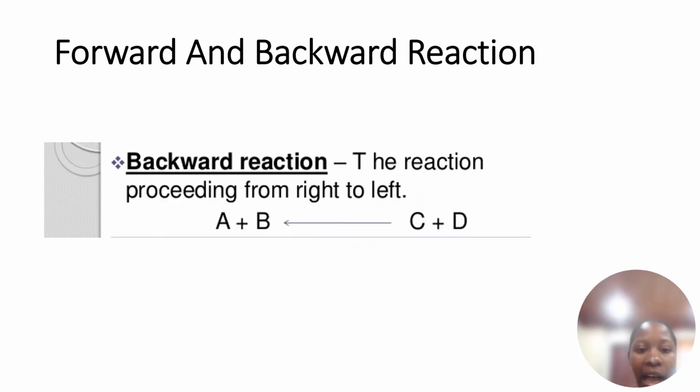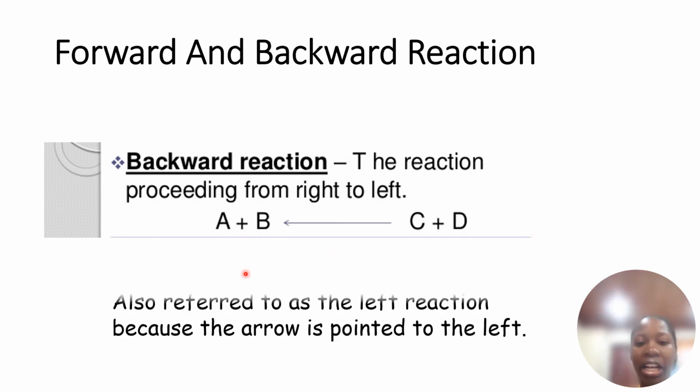And the backward reaction, this is the reaction that is going to be proceeding from right to left. So look at it. C and D now giving you A and B, with D on the right and A on the left. So that's the backward reaction. The backward reaction is also referred to as the left reaction because the arrowhead is pointed to the left. Okay, that's it.